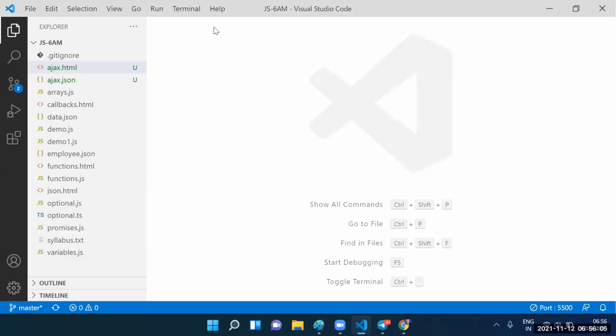Guys, I think you people are expecting still more in-depth level with the Ajax calls, na? So tomorrow also I will take the session, because actually we are discussing only this level. It gives me the option to explain 2 more examples related to Ajax calls through the user interface. Through the user interface, I will tell you how to make the get request and how to make the post request. Like I will take one login form and explain it through that.